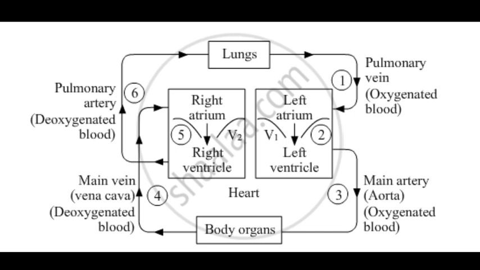The main artery, the aorta, is connected to the left ventricle of the heart through a valve, and it carries oxygenated blood from the left ventricle to all parts of the body except the lungs. Another artery, the pulmonary artery, is connected to the right ventricle of the heart through another valve, V4, and it carries deoxygenated blood from the right ventricle to the lungs.